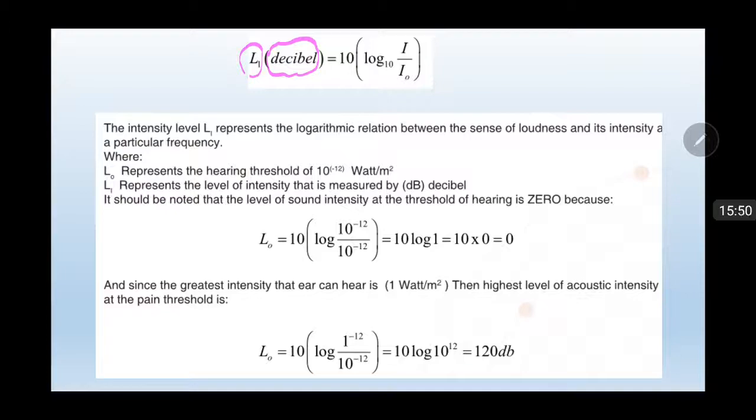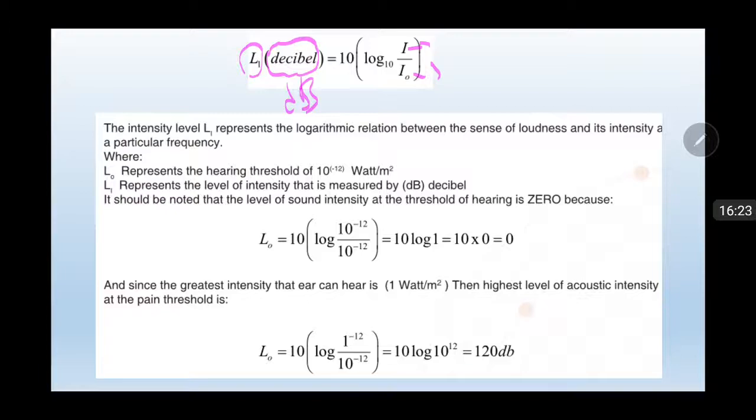We can show dB shortly: L equals 10 multiplied by logarithm of I over I0. What is L? What is I0? I0 represents the hearing threshold in watts over meter squared, and L represents the level of intensity, measured in decibels.